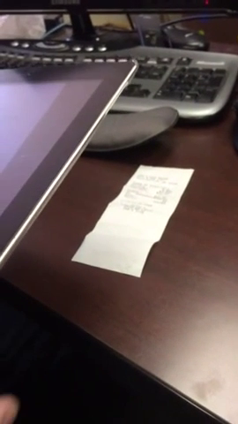I want to show you a couple features on the cloud-based platform that enables you to keep up with your expenses for your truck. Just bought some fuel, and so we want to add that receipt to our cloud-based accounting system. So the first thing I'm going to do is take a picture of it.